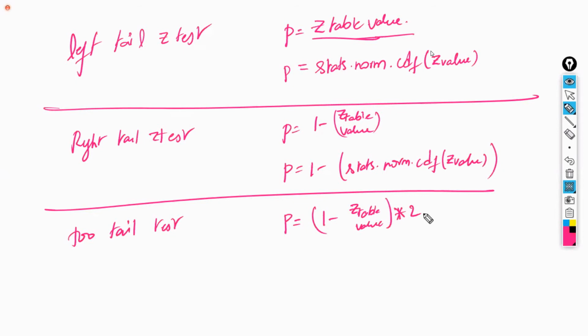You have to multiply 2 times. And the P value, whatever the P value you are going to get in this one, also the same thing as above: whatever 1 minus stats.norm.cdf of the Z value, the entire thing you are going to multiply 2 times. Because two sides, this side, that side, both sides are there. So that is the reason you have to multiply 2 times. Is that clear?